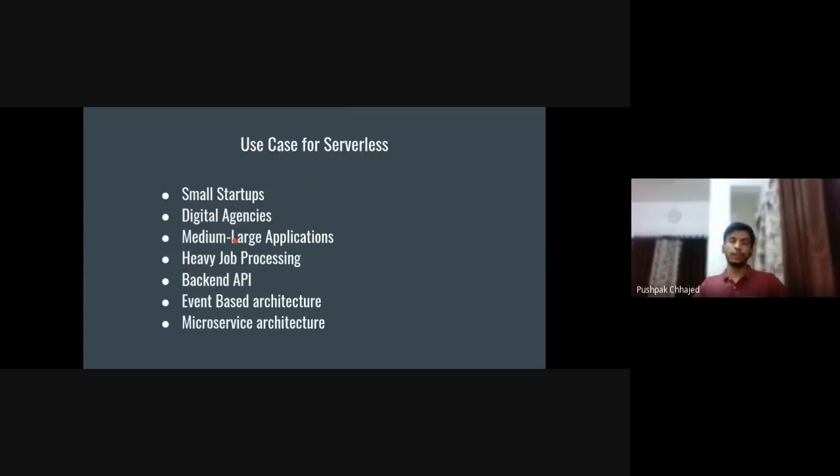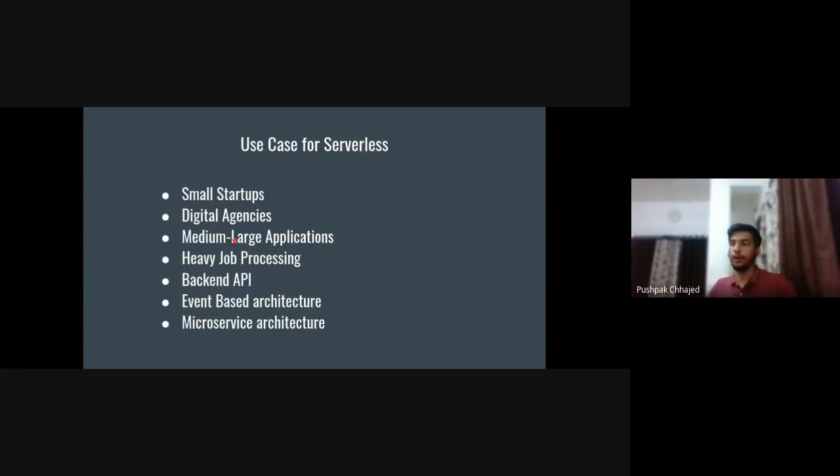The main use case for serverless is heavy job processing. For example, let's suppose you have a newsletter service which will be sending 1 lakh emails per day, and there are 1 lakh jobs running in the background to send those emails. If you have this type of use case, you should go for serverless, because it scales automatically.